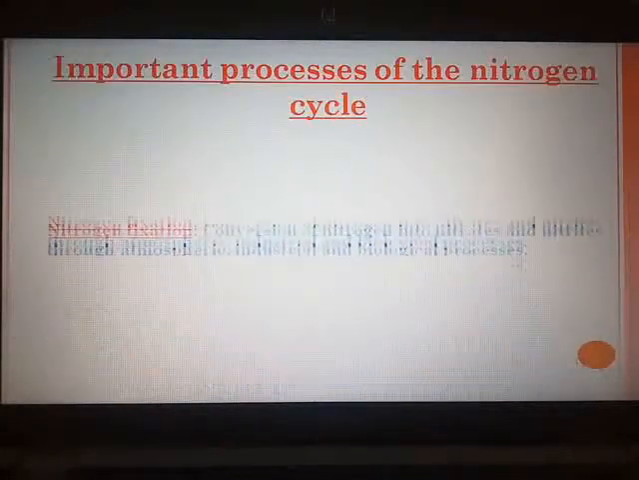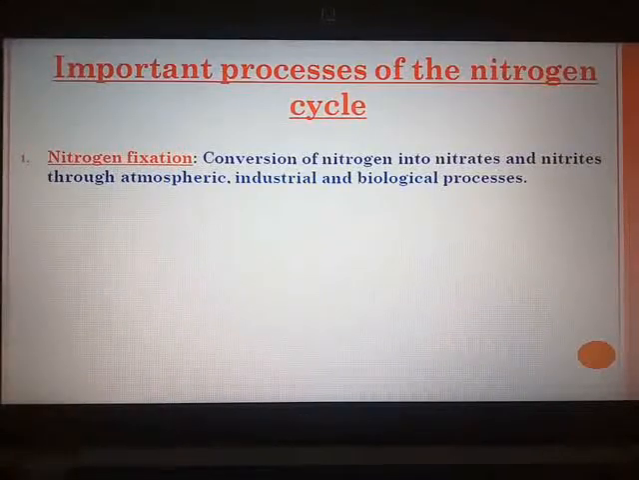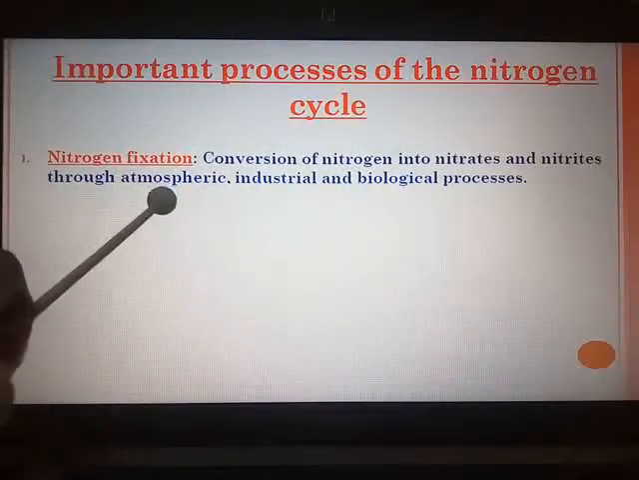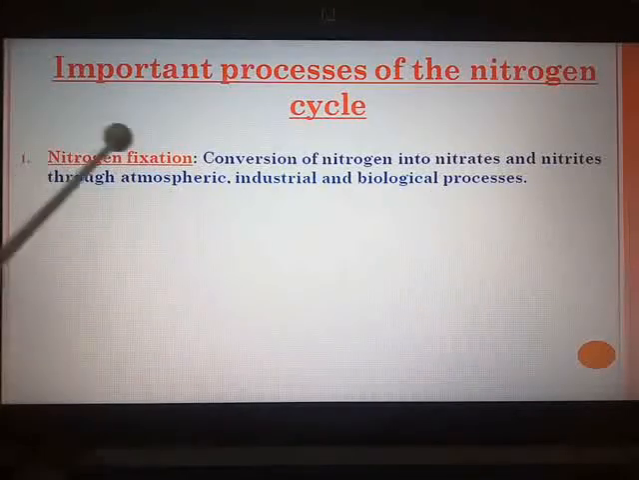The first is nitrogen fixation. You have studied about it in more detail in chapter number 8, the rhizobium, which are known as nitrogen fixation bacteria, how they produce the nitrogenous compounds from the atmospheric nitrogen. So the conversion of nitrogen into nitrates and nitrites through the atmospheric, industrial and biological processes is called nitrogen fixation.